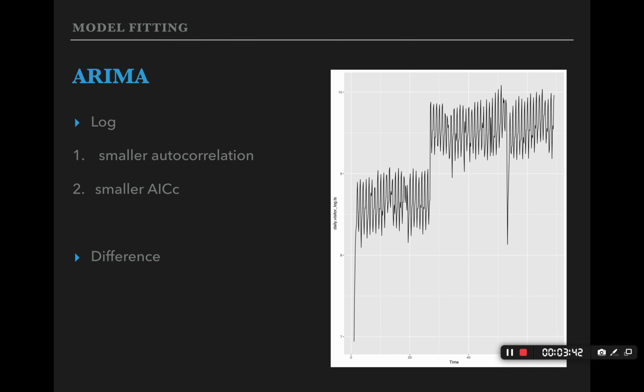Another problem that I mentioned before is to transform the response variable, visitors. So let's look at the actual model fitting for the ARIMA. There are two ways to do the transformation: one is log and one is difference. The graph that we are looking at is the autoplot of the log of daily visitors in time series. We can see that the big step has been eliminated, but not well enough.